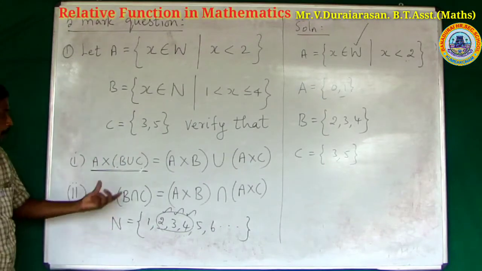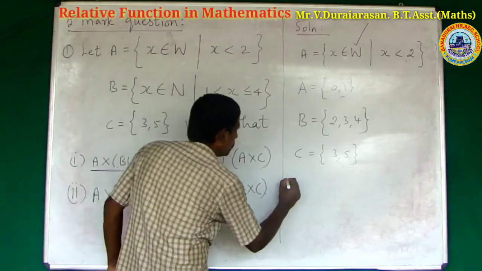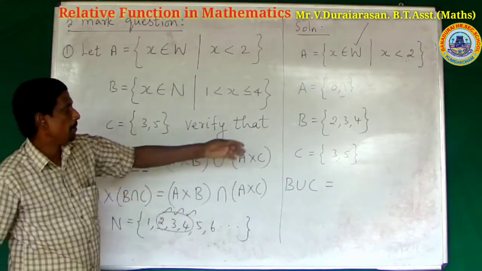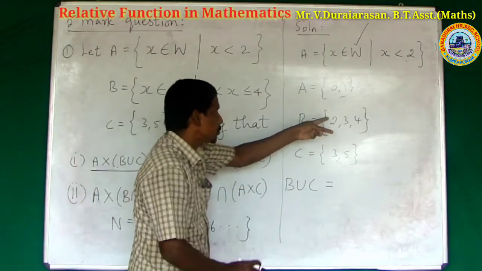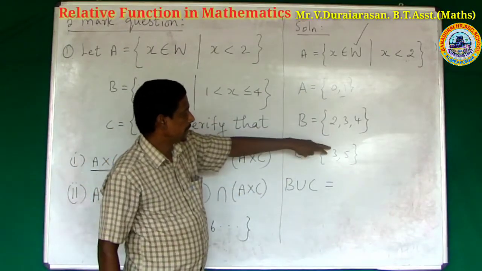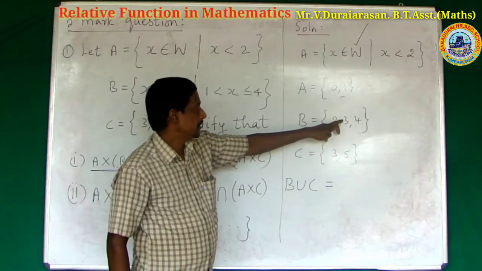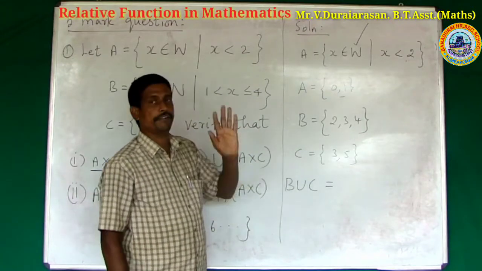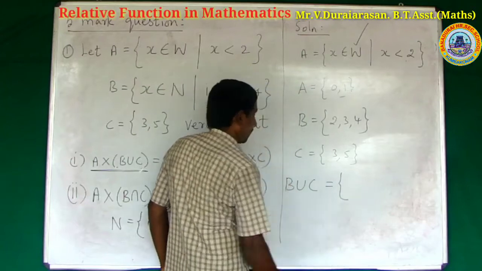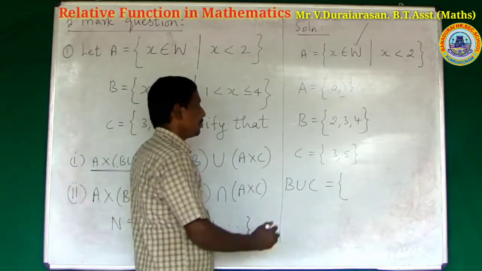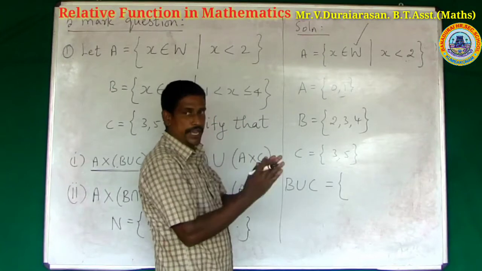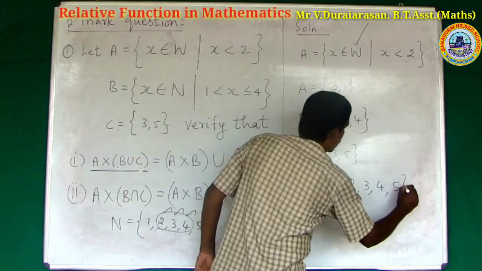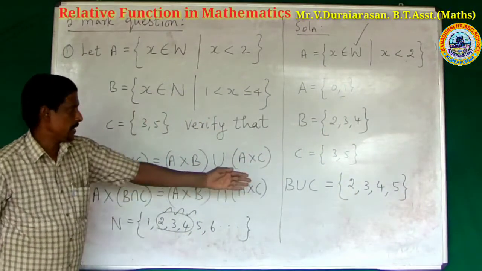First to find the inner side of the parenthesis, B union C. Join B and C. 2, 3, 4, 5. 3 is repeated 2 times, but writing it only once is enough. To find B union C, join B and C: 2, 3, 4, 5. This is B union C.